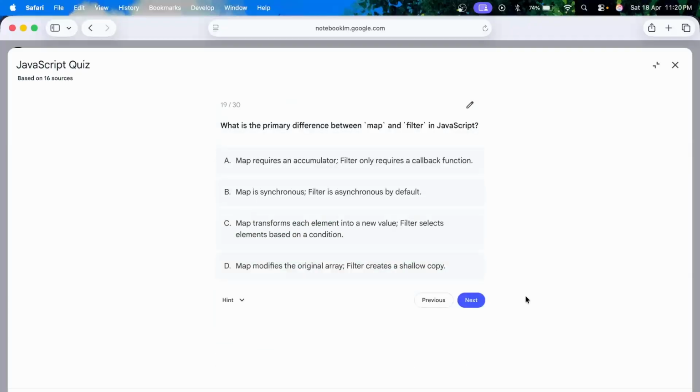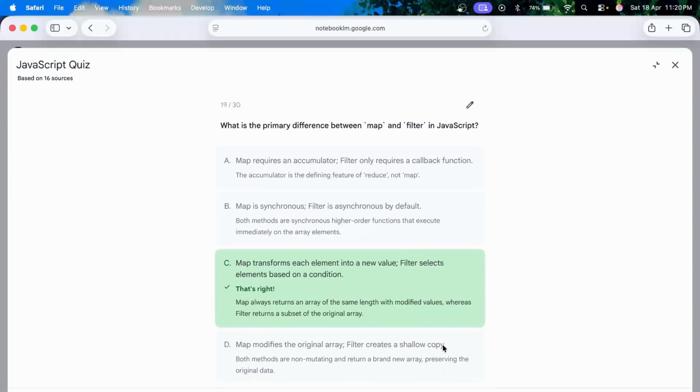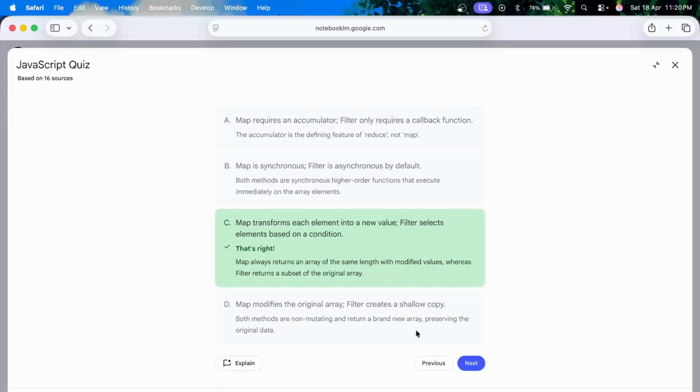What is the primary difference between map and filter in JavaScript? Map transforms each element into a new value. Filter selects elements based on a condition. So basically both map and filter return an array. What map does is it iterates over all the elements of the original array and transforms the values in a certain way. What filter does is it iterates over all the values of the given array and returns a subset of those values based on a certain condition.